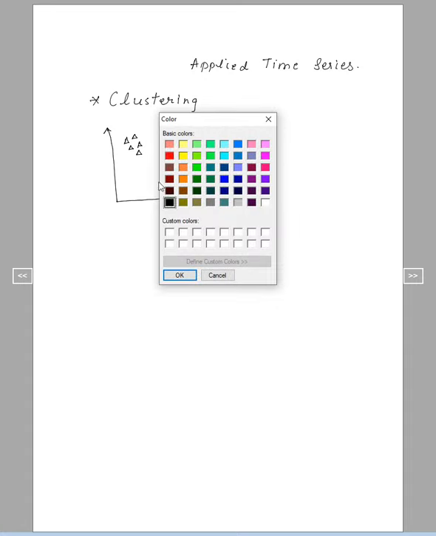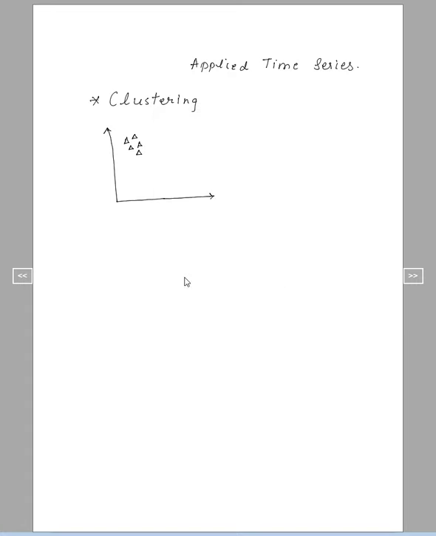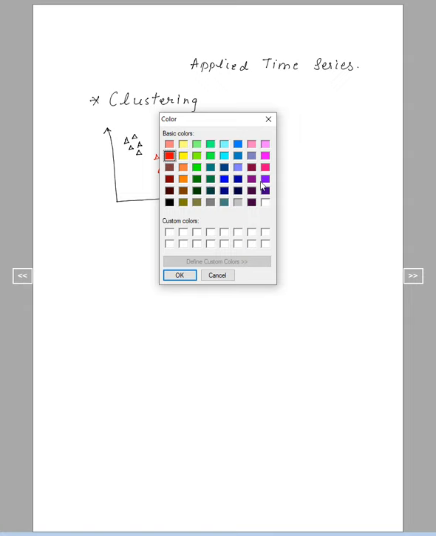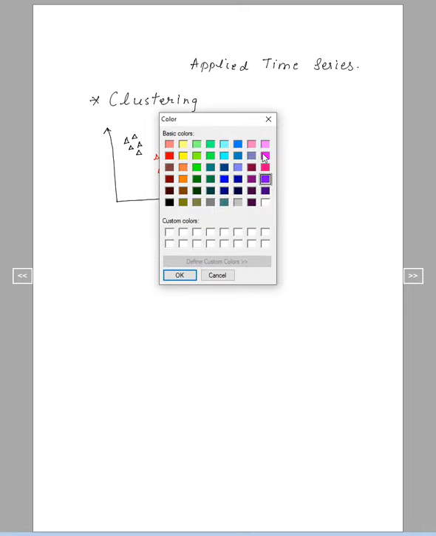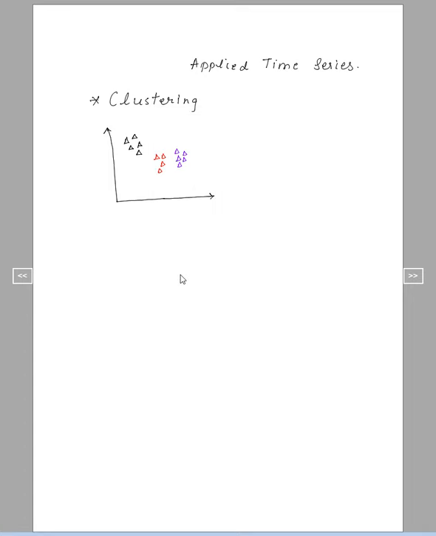Let me change the color. And let me again change one more color, let me keep it green. As you can see, this particular region can be said to be one cluster.